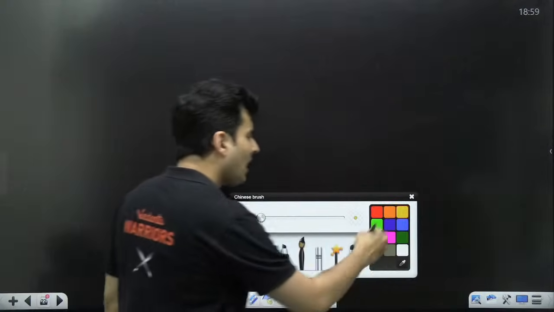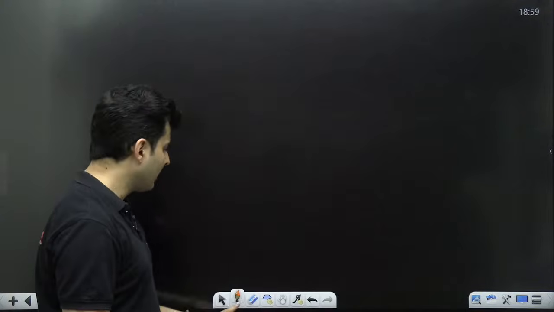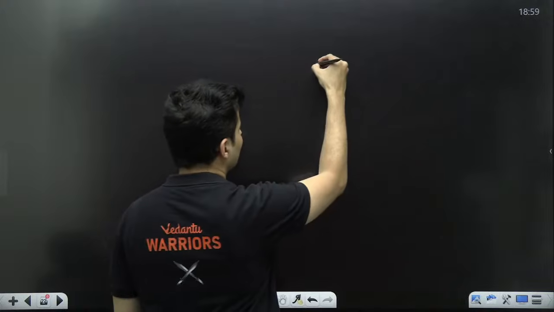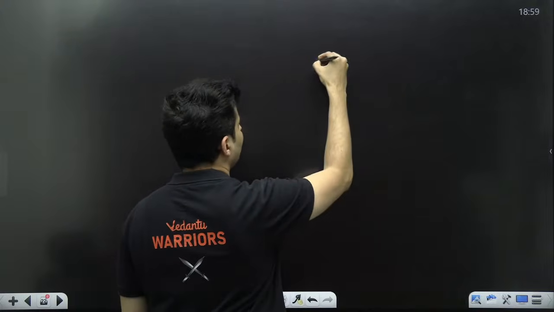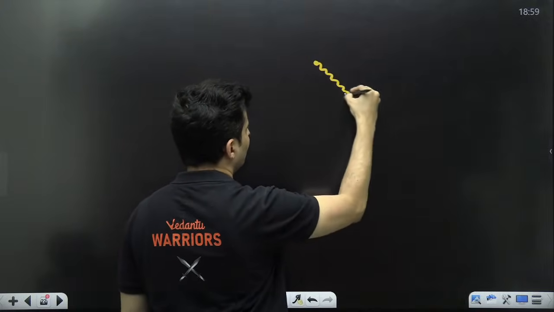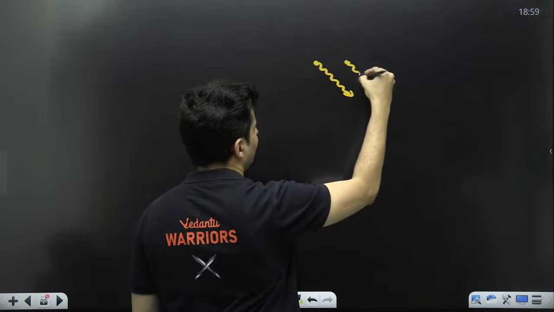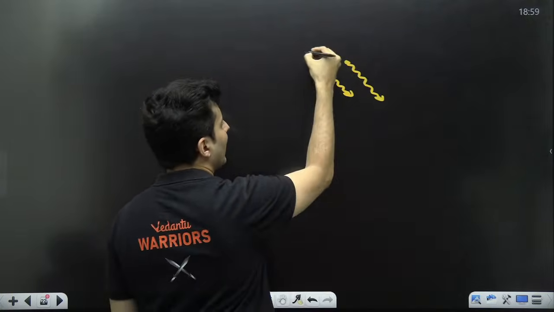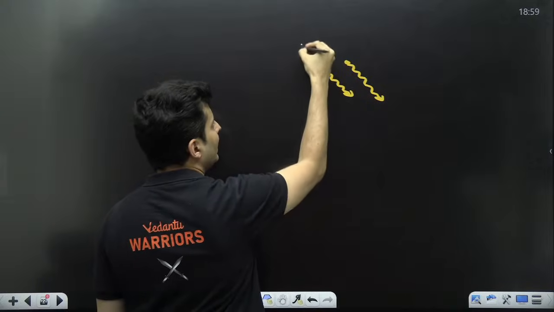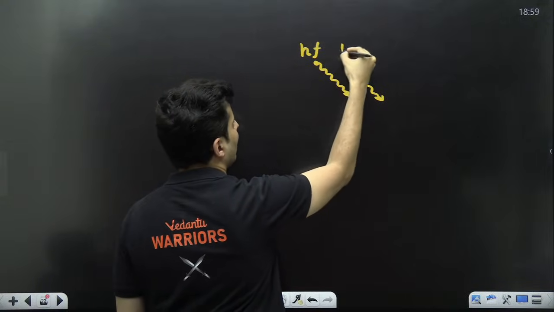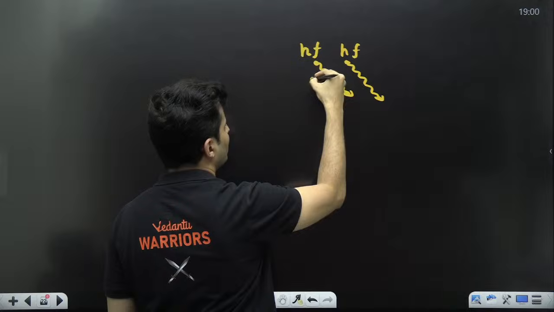Now, Einstein gave the photoelectric equation, and it happens to be something like this. See, if this is the light which is falling, each photon has the energy hf, and so on and so forth.